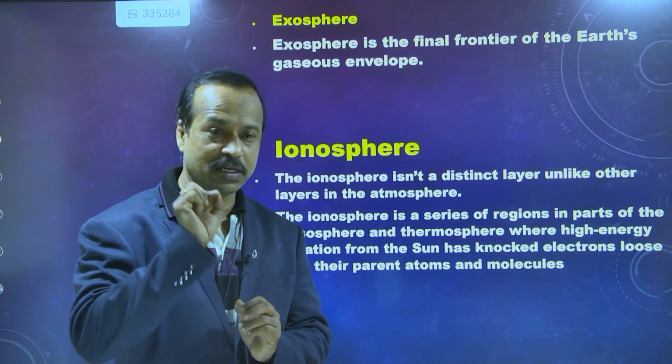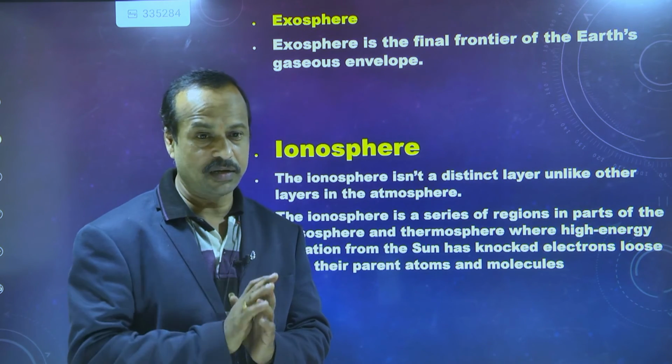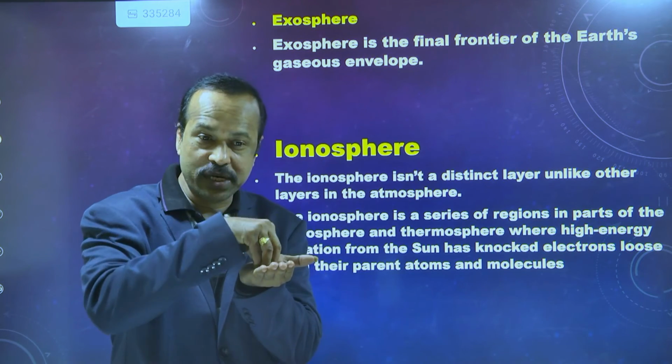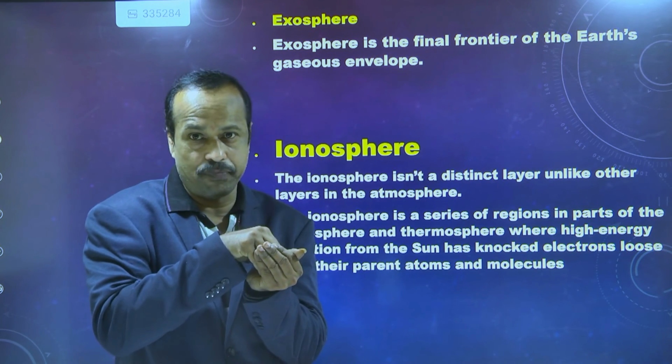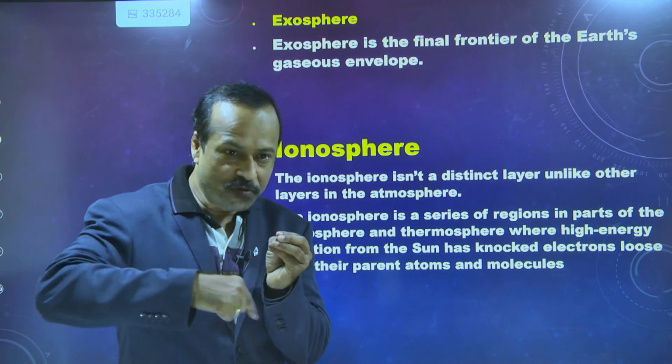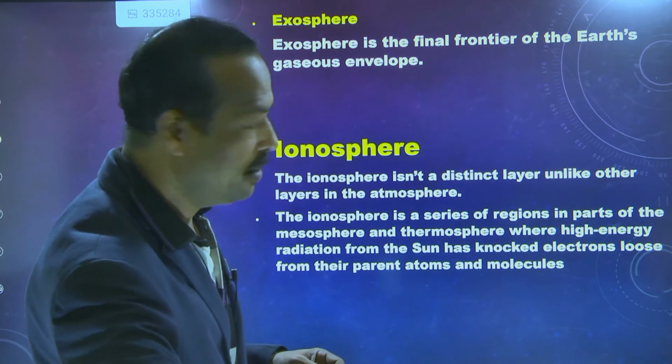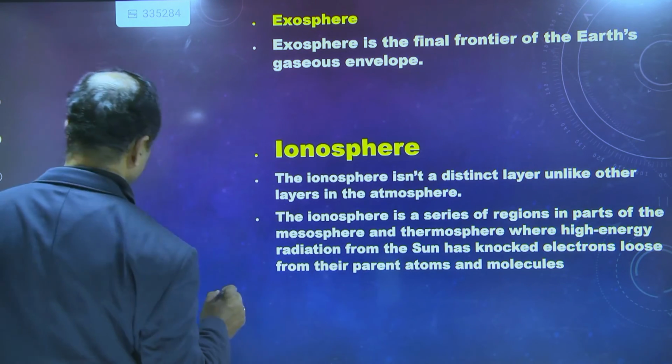Protons and neutrons are present in the nucleus, at the center of the atom, and electrons revolve around it. I'll just explain briefly now; when the actual topic comes, I'll explain in detail.